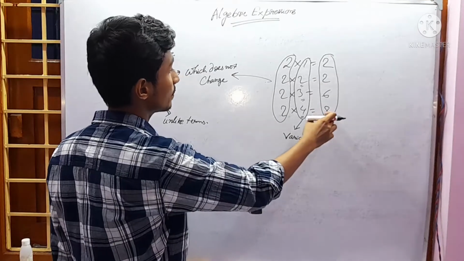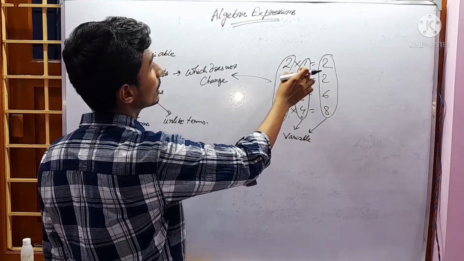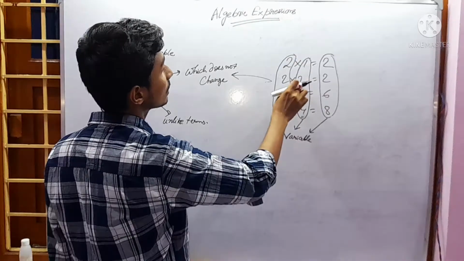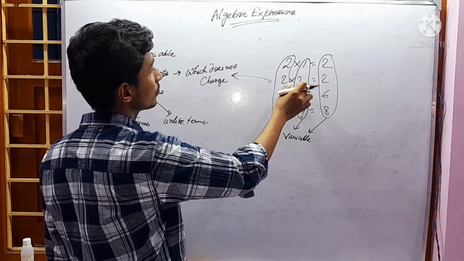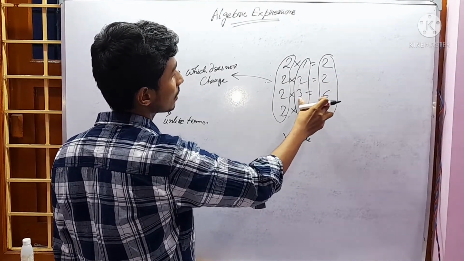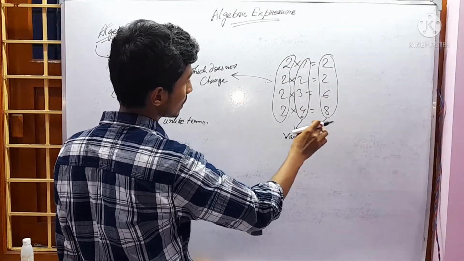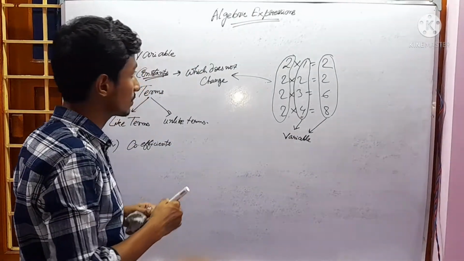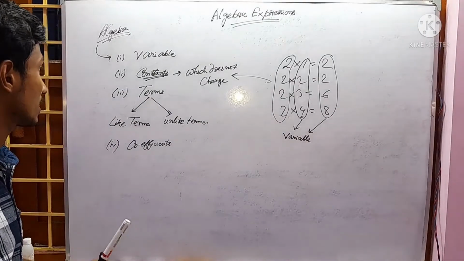And these variables depend on this variable. When 1 is multiplied with this constant 2, it becomes 2. When this variable 2 is multiplied with this constant 2, it becomes 4. So this 6 depends on this. These are all variables. You can understand the basic difference between a variable and a constant.